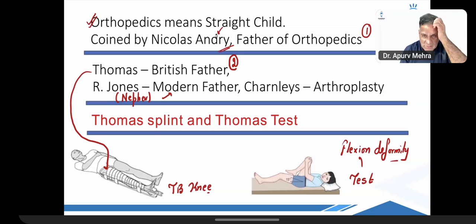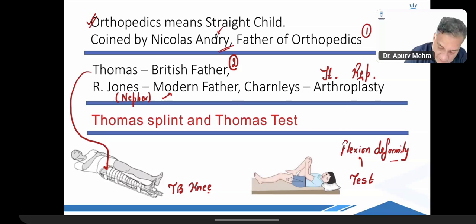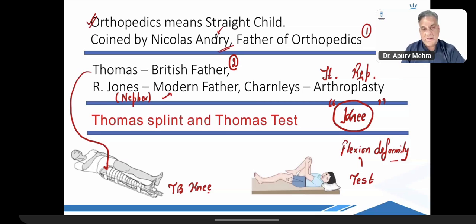And then we have Charles, who is the father of arthroplasty, means replacement. Joint replacement. So here comes my first question, my friends. Name the most common joint replaced in the human body. Knee joint. Beautiful. Knee is something that the examiners love, and knee is the most common joint asked, right? Which is replaced in the human body. It is also the largest joint in the human body.